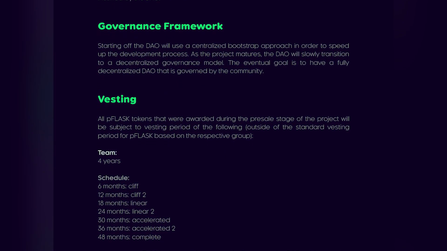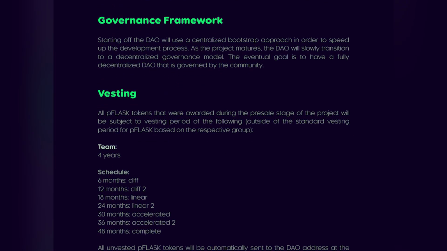Governance framework. Starting off, the DAO will use a centralized bootstrap approach in order to speed up the development process. As the project matures, the DAO will slowly transition to a decentralized governance model. The eventual goal is to have a fully decentralized DAO that is governed by the community.